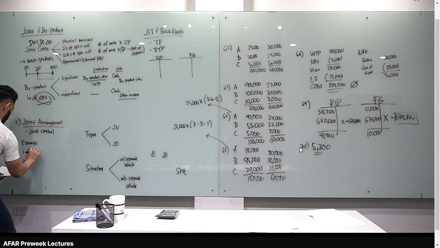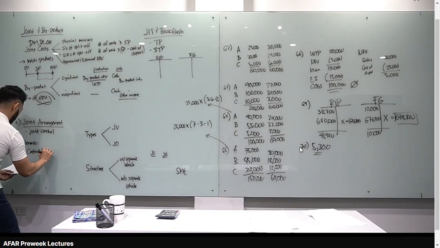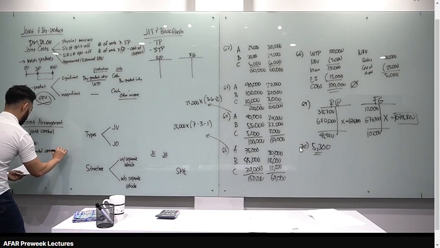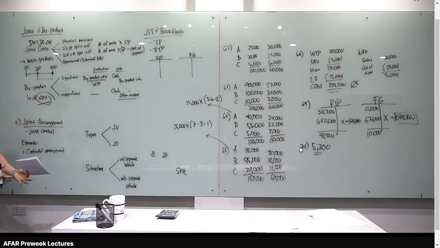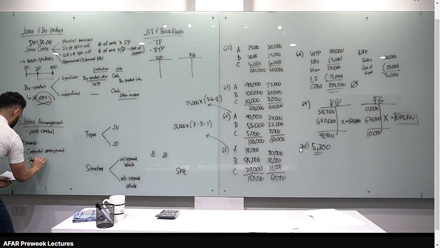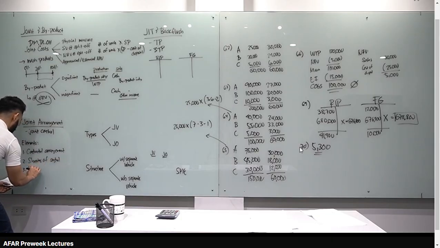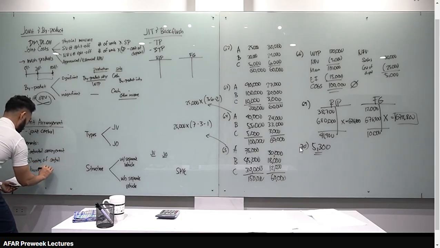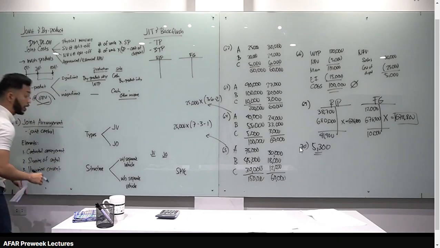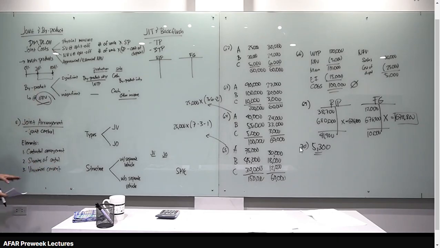Number 1, contractual arrangement, okay, or agreement. Ibig sabihin, merong written contract, yung parties, okay, meron silang joint control. Number 2 is, meron silang sharing of control. And then last one is unanimous consent. So mga major decisions, okay, of the joint arrangement, dapat lahat sila mag-consent before sila mag-decide. Again, 3 elements, contractual arrangement, sharing of control, and unanimous consent before ka mag-apply ng AFAR 11 or accounting for joint arrangement.